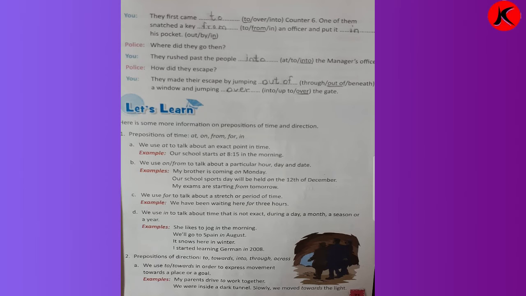One of them snatched a key from an officer and put it in his pocket. So over here you can see 'the first came to'. There are 3 prepositions over here. From the bracket we have to select. So they first came to counter 6. One of them snatched a key from an officer and put it in his pocket.